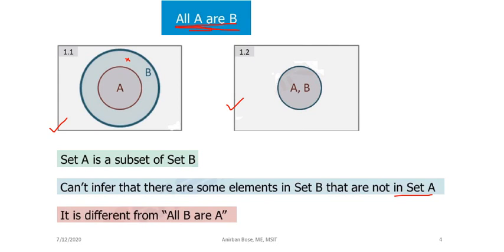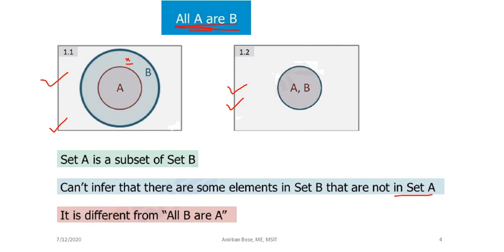That means you cannot conclude that there are some B which are not in set A, because this is another possibility, where A and B are the same set. So to represent all A are B, either we can draw this or we can draw this. That means all A are B has two possibilities, and whatever conclusion you make has to satisfy both these conditions.